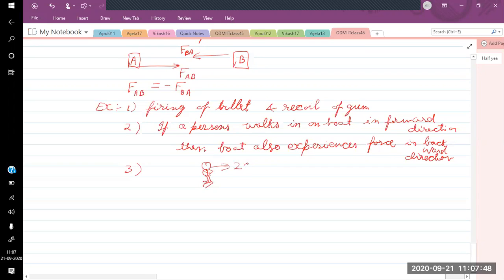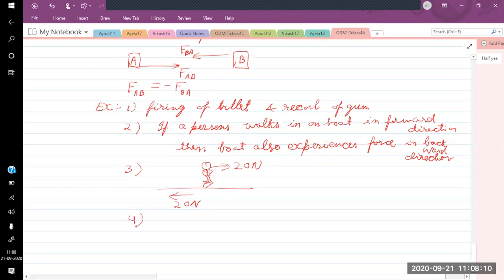Suppose by applying a 20 Newton force, the Earth's surface will experience a force of 20 Newton in the backward direction. But since the Earth is very, very heavy, the Earth does not move by this small force of 20 Newton. This is the main reason the Earth remains stationary. But the boat may start moving because the boat is not as heavy as Earth.